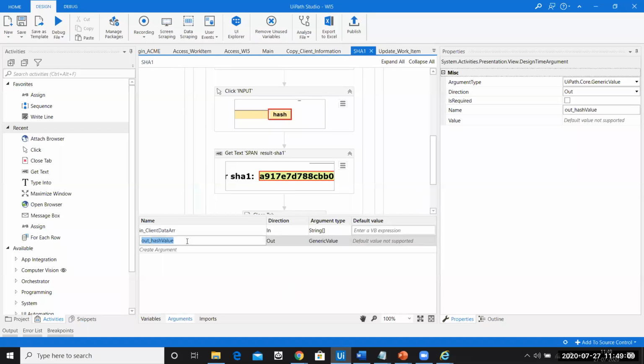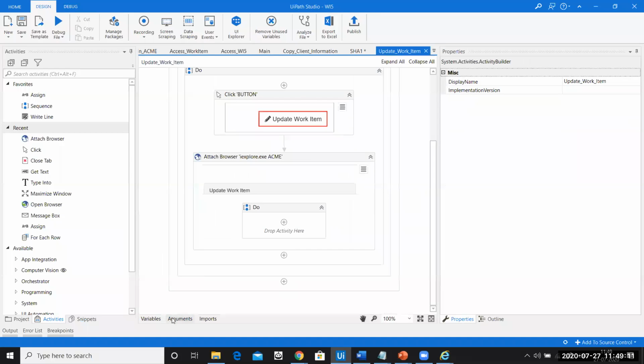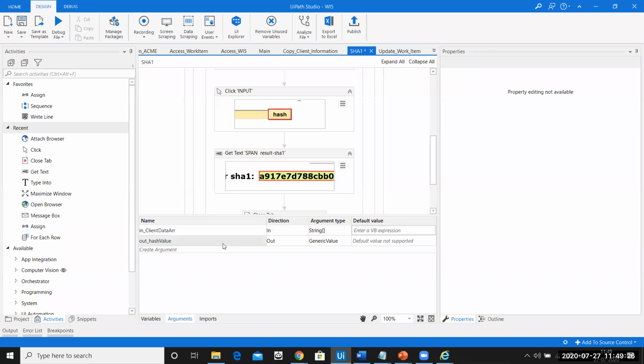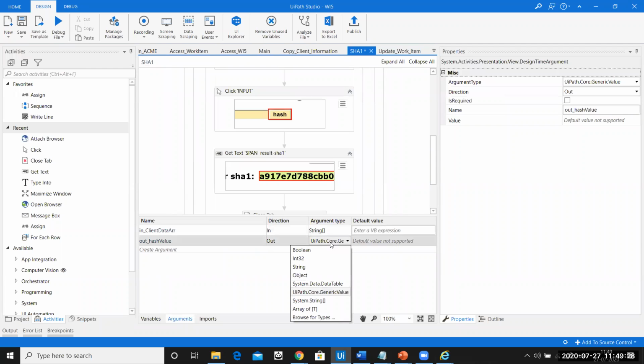Since this is going to be an out direction, in the update work item, I'll create an argument which will say in underscore hash value because I'm going to take in the hash value. Direction is in, which is perfectly fine. No issues at all. We'll keep this as a generic string. Okay, we can make it a string if you want. That is not going to cause a problem.